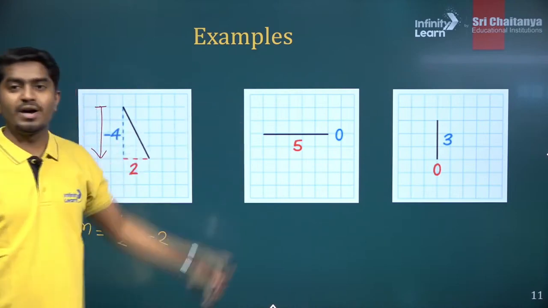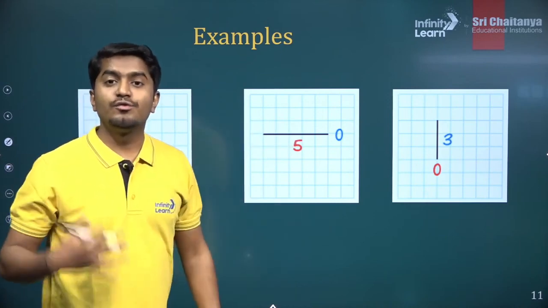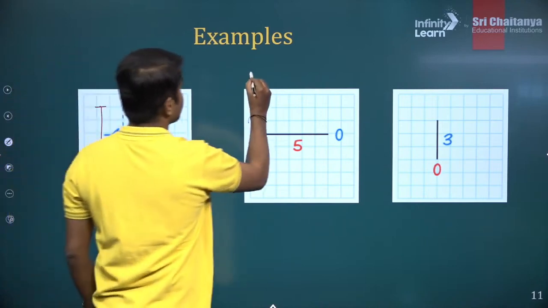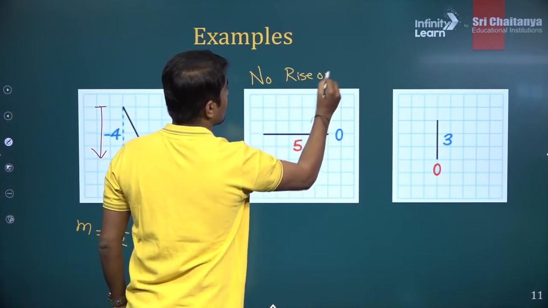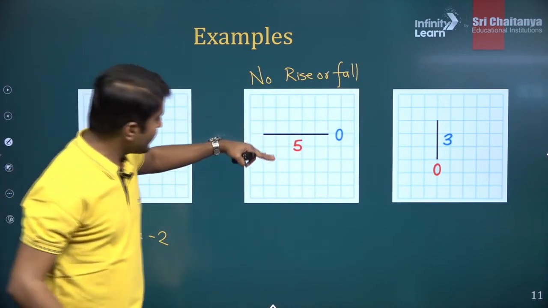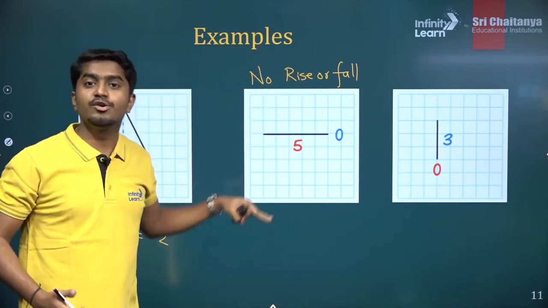How about the next one? Now, can you tell me, is there any rise or fall? Here, there is no rise or fall. If there is no rise, it is not increasing. The y coordinate is not increasing nor reducing.